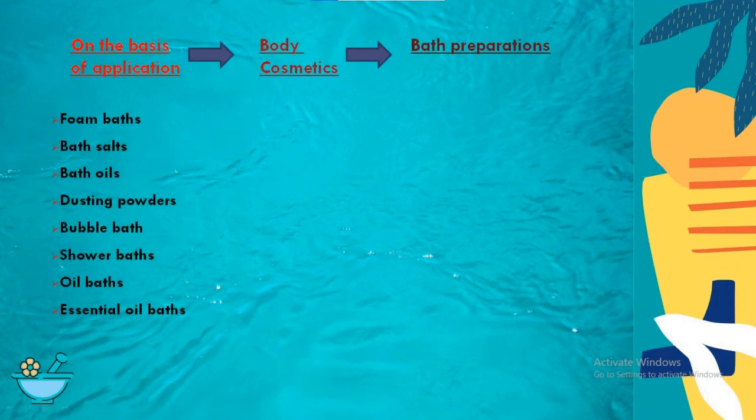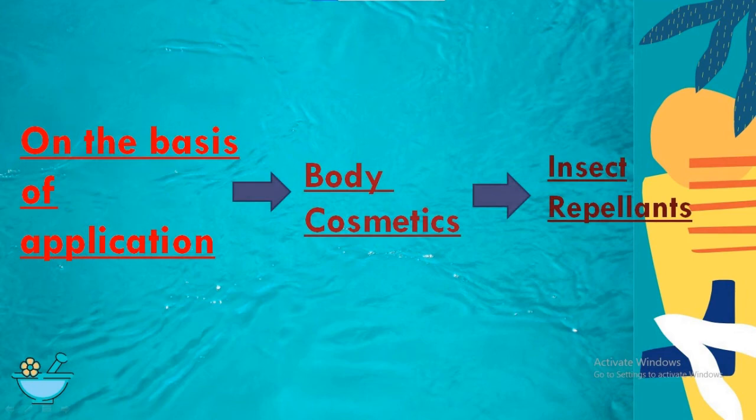Bath preparations include foam baths, bath salts, bath oils, dusting powder, bubble baths, shower bath, oil bath and essential oil baths. Insect repellent is also a form of body cosmetics. It is also part of cosmetics. Cosmetologists also formulate insect repellents, as there is a myth that this is part of pharmacy, but cosmetologists also formulate and develop such kinds of products.